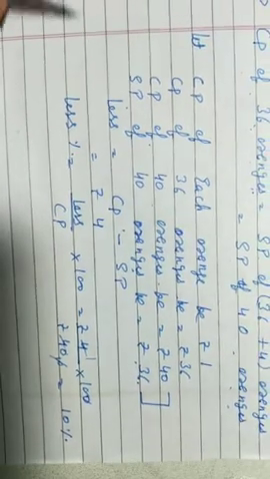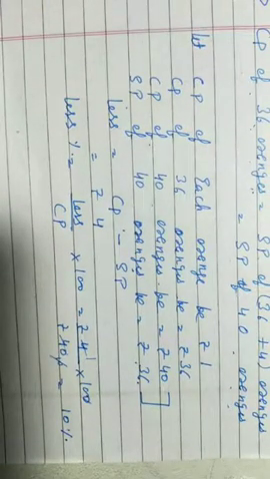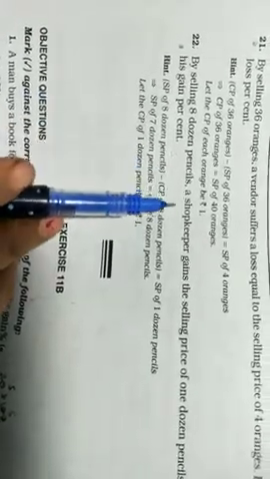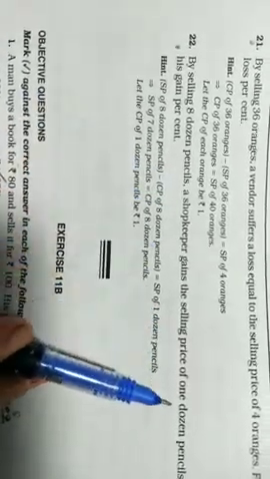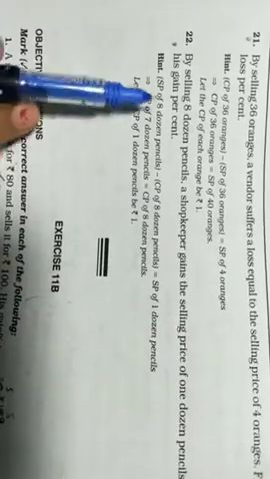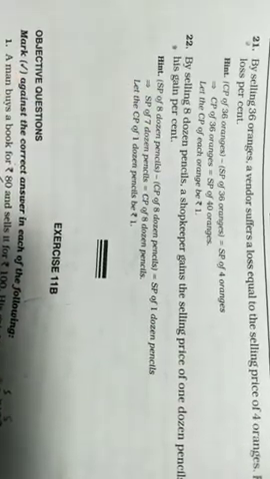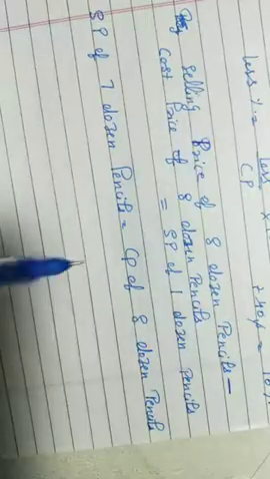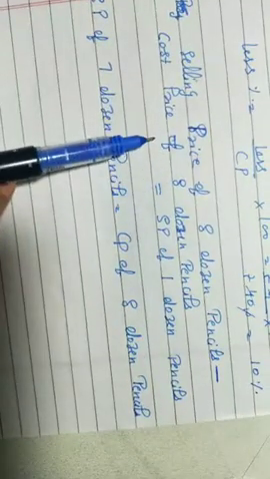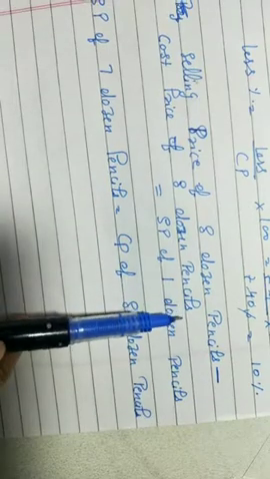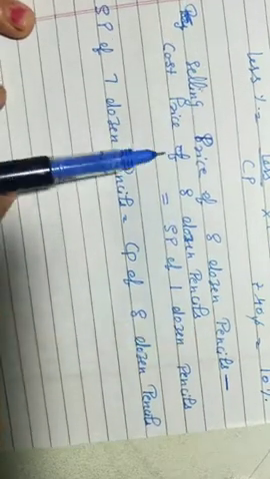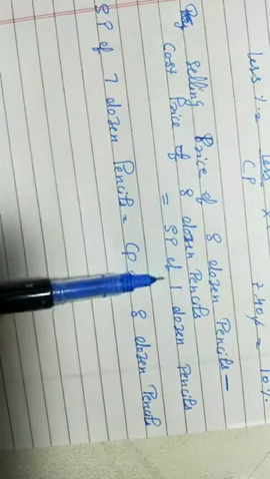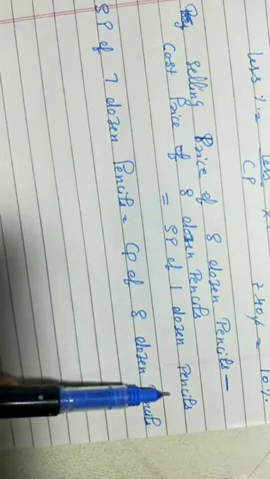Yes, same as the next question. Question number 22 is same as question number 21. Have a look. By selling 8 dozen pencils, a shopkeeper gains the selling price of 1 dozen pencils. Find his gain percent. Same as the previous one. Selling price of 8 dozen pencils minus cost price of 8 dozen is equal to SP, selling price of 1 dozen pencil.